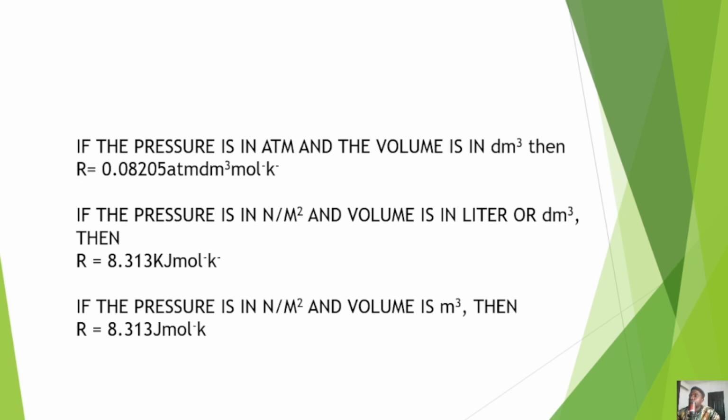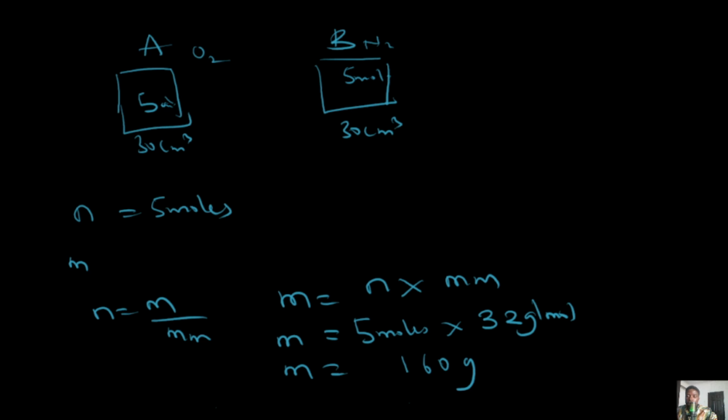Now let's get to solve this. As I said, if we are going to be deriving the R value, you simply make it the subject of the formula, and that's going to be R equals PV all over nT. The R is a gas constant that is derived on the basis of your standard values, which means that the pressure is going to be equal to standard pressure.